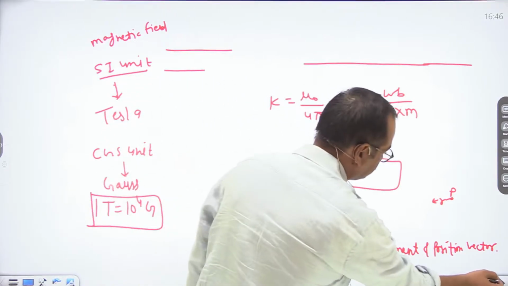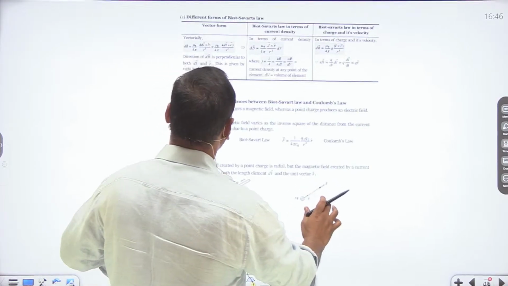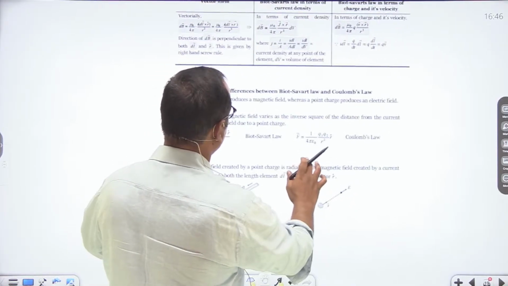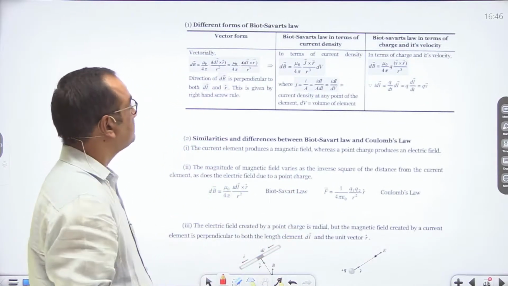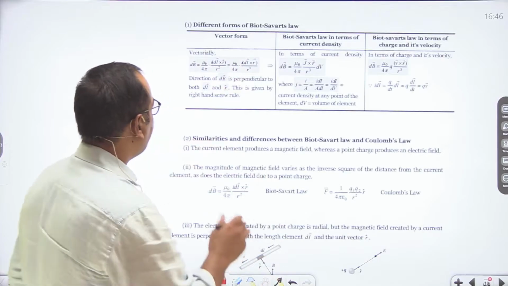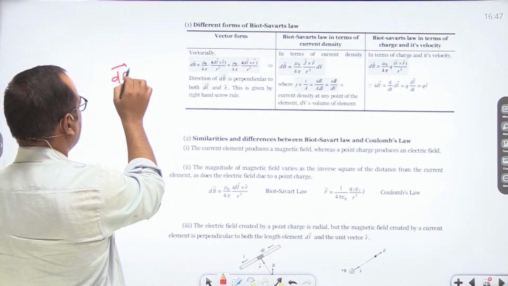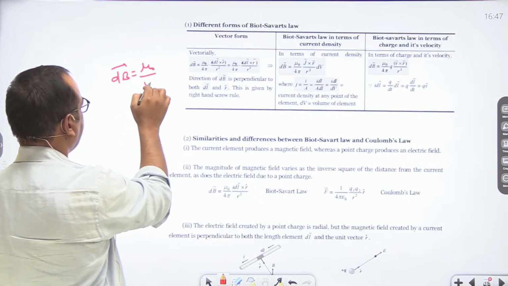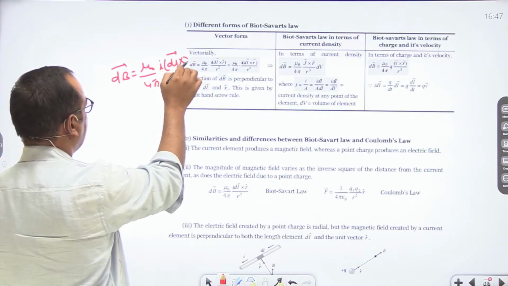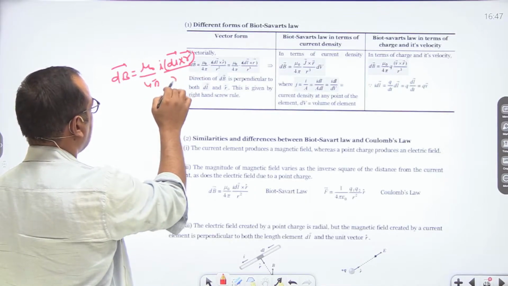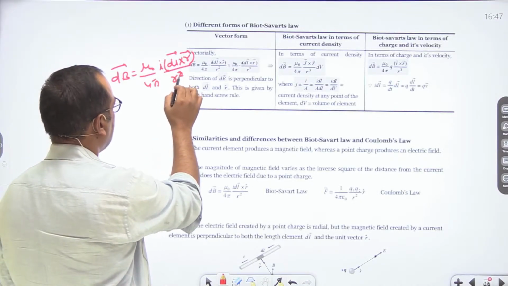Now let us talk about different forms of Biot-Savart law. In vector form, we can represent dB vector is equal to mu naught upon 4 pi I dl vector cross r vector upon r cube.